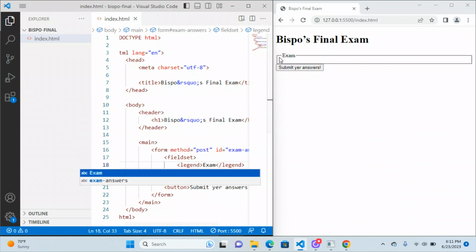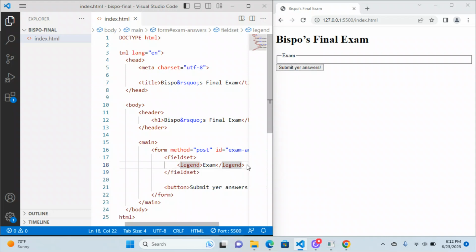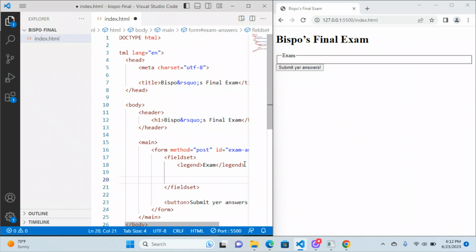Here's what we're looking like so far. There's the field set with the legend, and there's the button there. And then after the legend, there should be 2 text fields for first and last name and an email field. Okay, cool. Let's go ahead and get that. And as you know, these are all going to go inside labels.